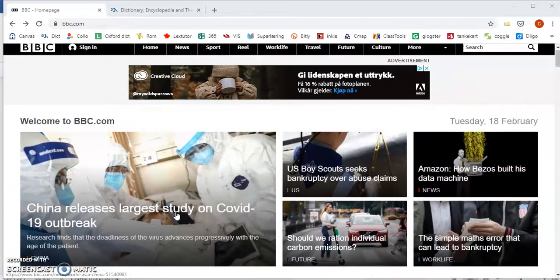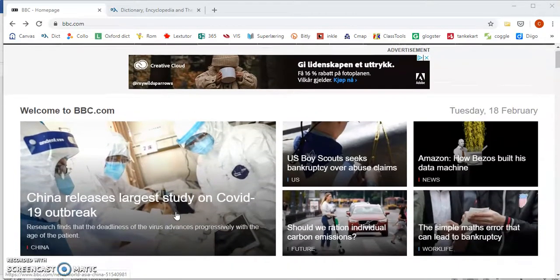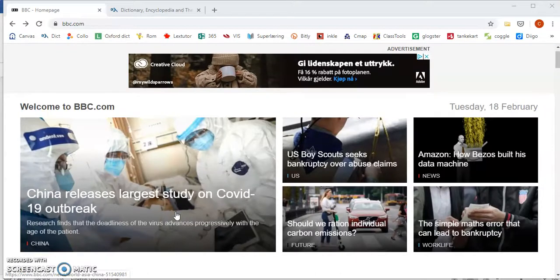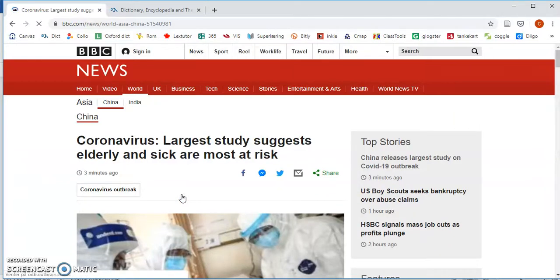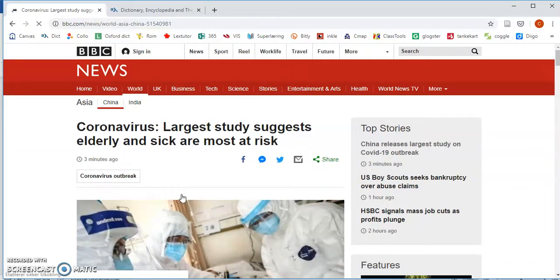So let's say, here's the front page, and let's say I want to be able to talk about the current coronavirus outbreak in China. To be able to do that, I of course need to know facts about the outbreak and so on, but I also need vocabulary. So I'm going to choose this article to click on and read with the focus on which words I need to learn to be able to talk about this in English.